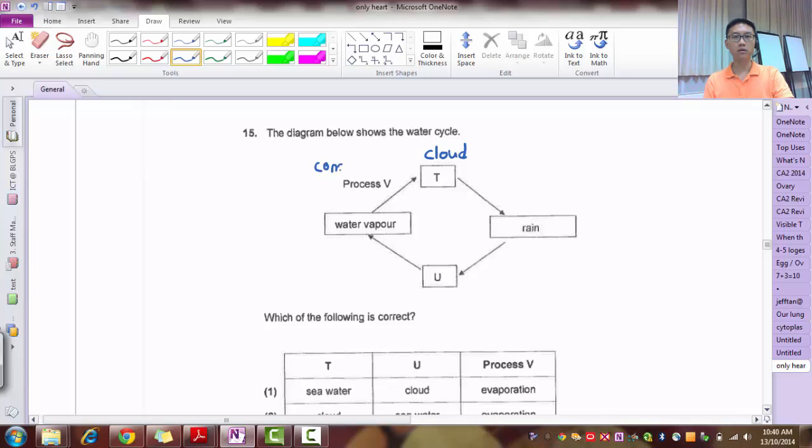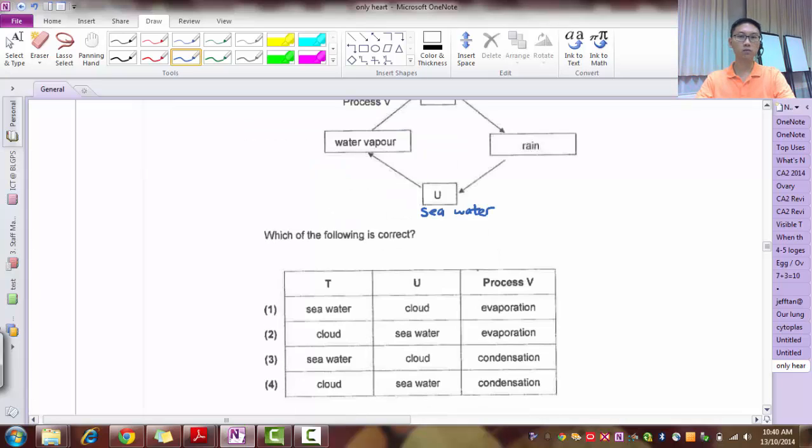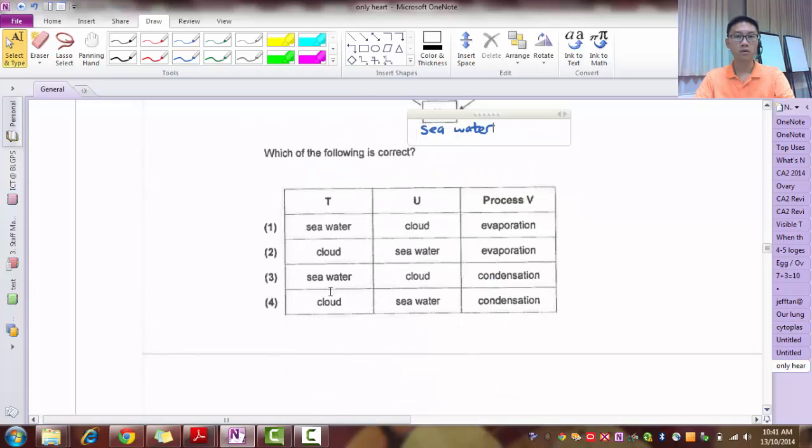It's condensation. So that's the process here. And after rain, it goes into the seawater or the water in the ground and all these things. Based on that, my answer is, sorry about that, answer is 4. So it's 4.